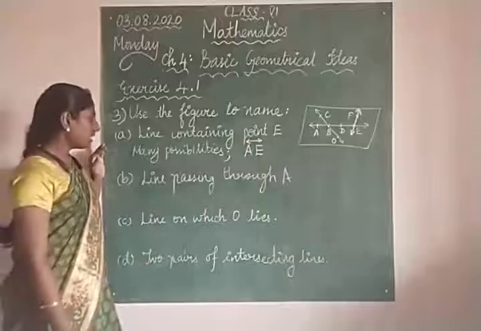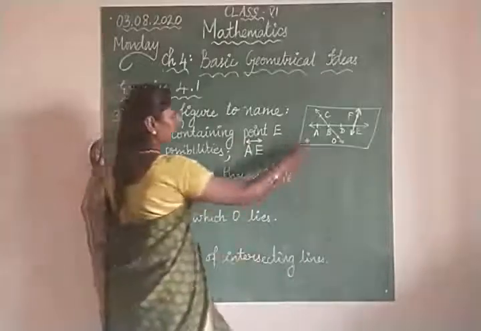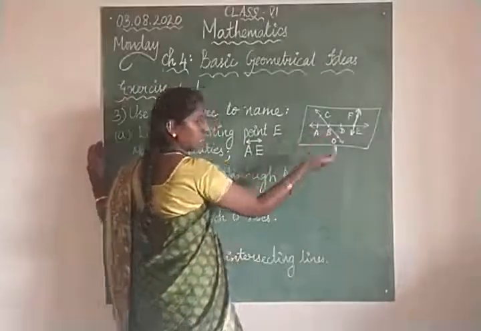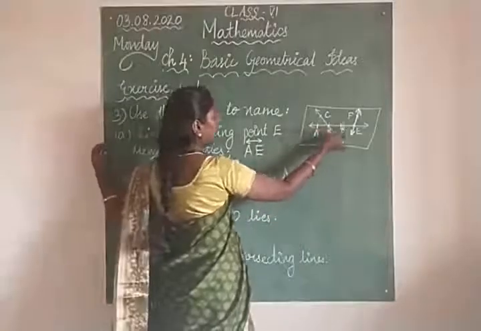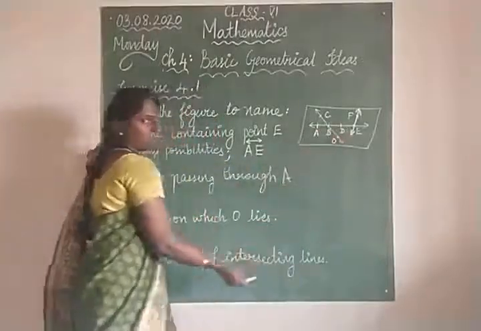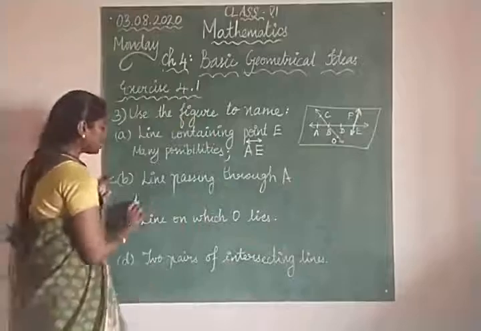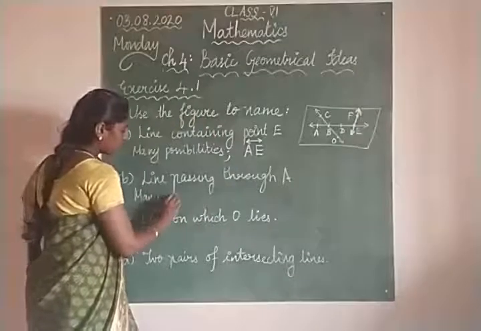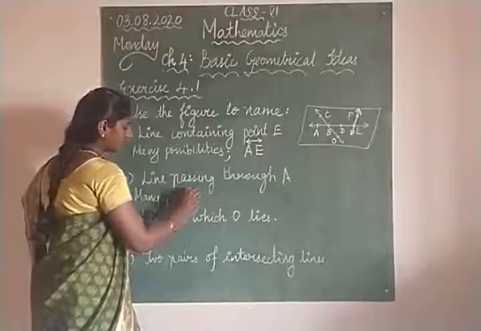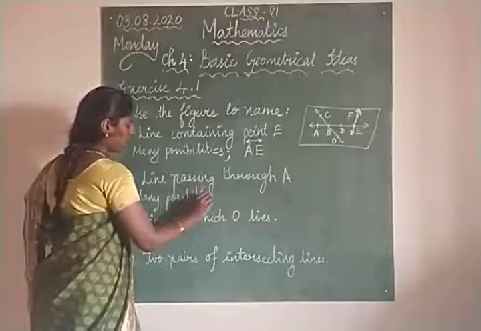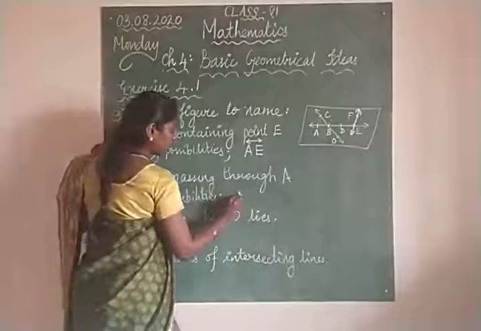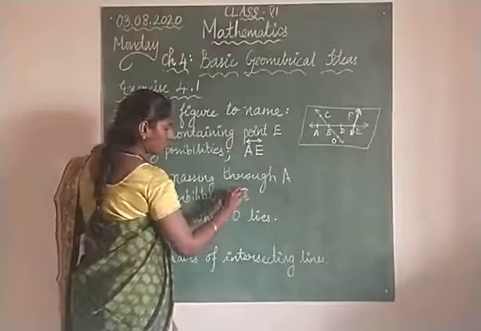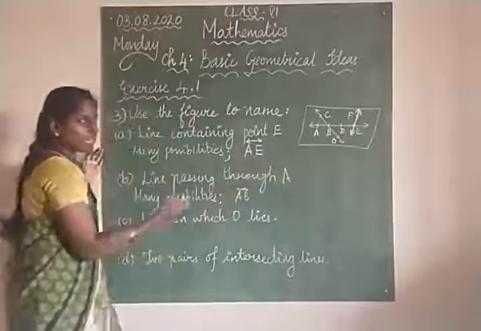Next is line passing through A. A is here. In the same way you will have AB, AD, AE and so on. So you can write the same thing here: many possibilities, and you can write simply AB. No issues. Even you can write AD or AE.